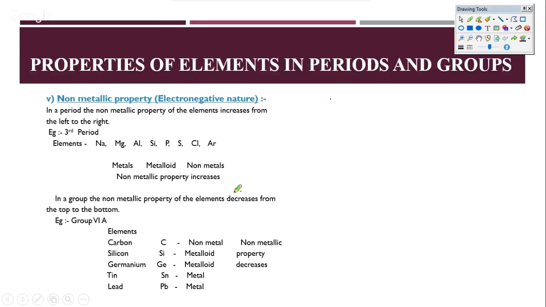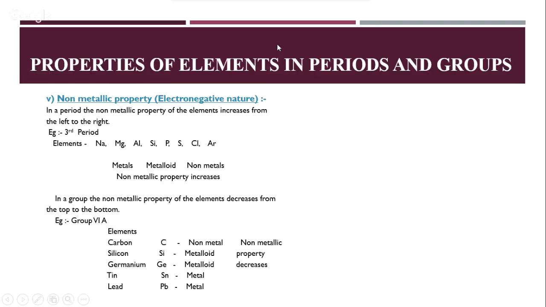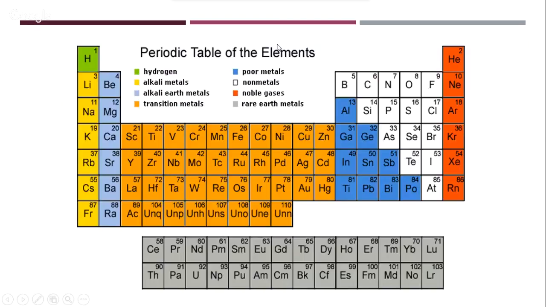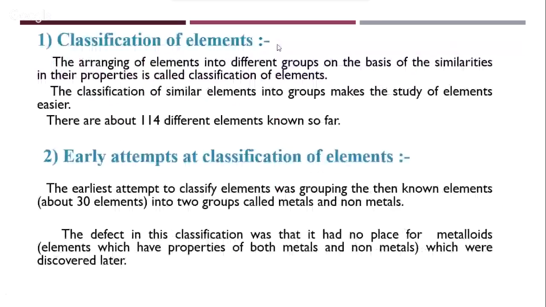Good. So that brings us to the end of all the properties of the periodic table, and a quick look at what we have seen in the periodic table. We started with understanding why it is necessary to have classification of elements. Then we also saw what were the earlier attempts at the classification of these elements.